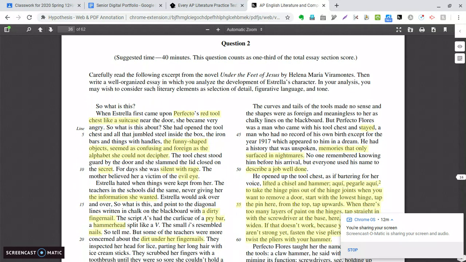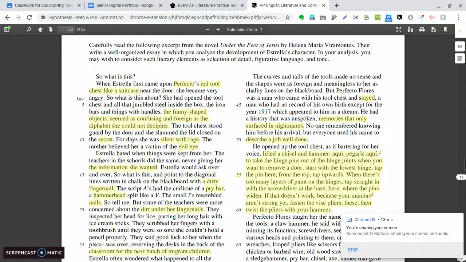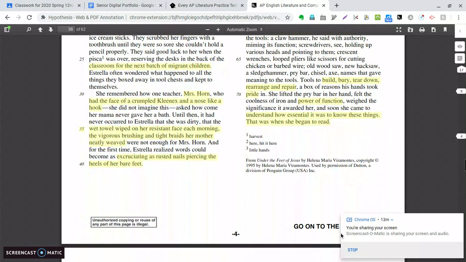So that's what I actually want you to do, is to create, now that we've walked through this document together, an outline, not the essay itself, but an outline of what your well-organized essay would look like, in which you're analyzing the development of Estrella's character, from where she starts in anger to where she ends in understanding.